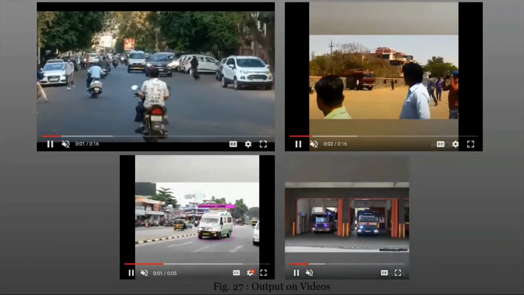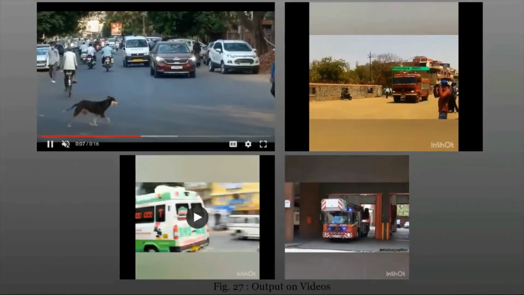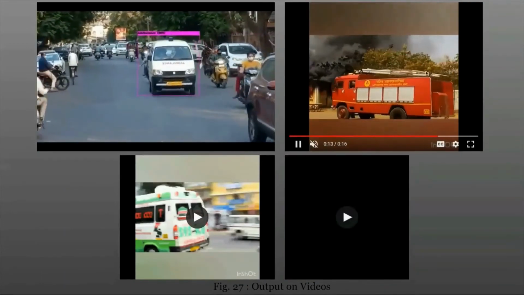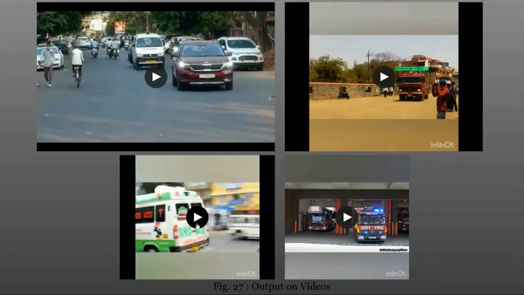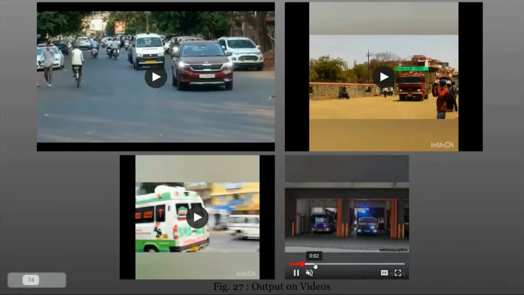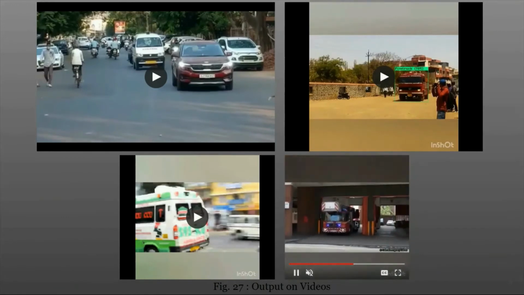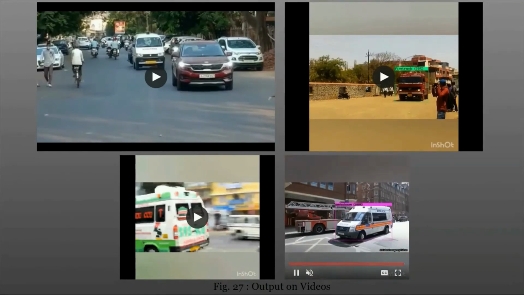Now I'd like to show you some other videos. This is also a real-time video from Adajan which Siddhant took last week. Here the fire truck is detected, and here we can see that the ambulance is detected correctly. This is a very interesting video because here there are a fire truck and an ambulance both. We can clearly see that the fire truck is detected and at the same time the ambulance is detected.